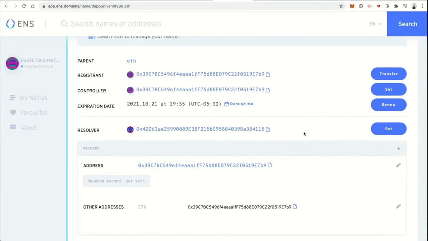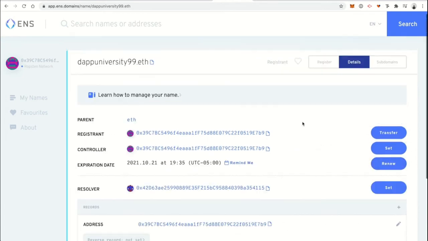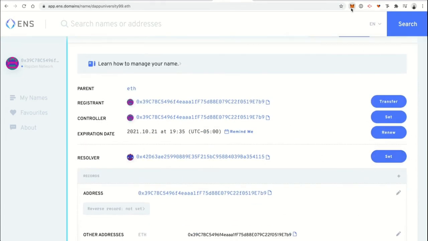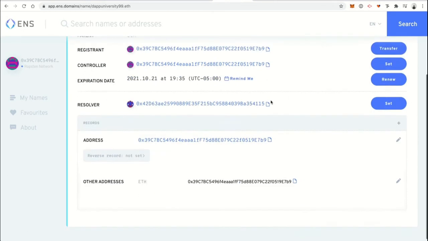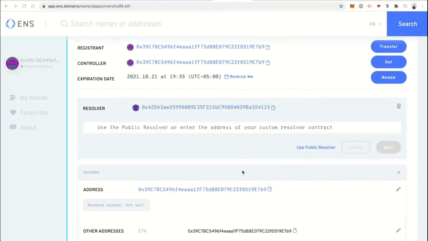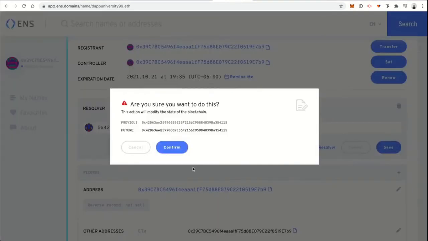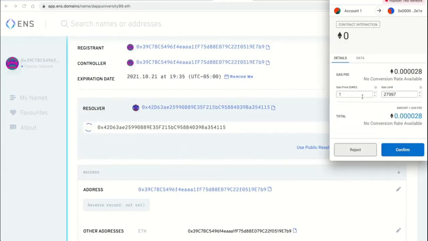All right, so I want to set the resolver. I just refreshed the page because these buttons were grayed out. They've turned blue because basically it didn't detect my wallet, MetaMask. So I refreshed the page on my end and that fixed it. So now what we want to do is set the resolver. We're just going to use a public resolver. And then click save, and then we'll confirm the transaction on MetaMask. I'm going to do an expensive one just to save time here.